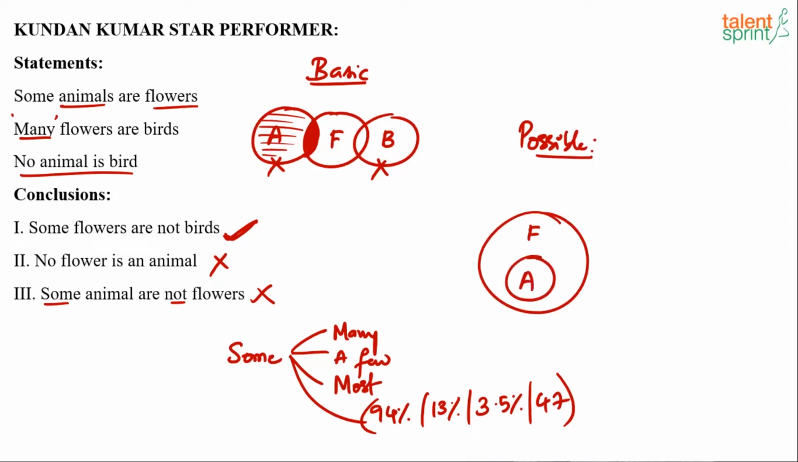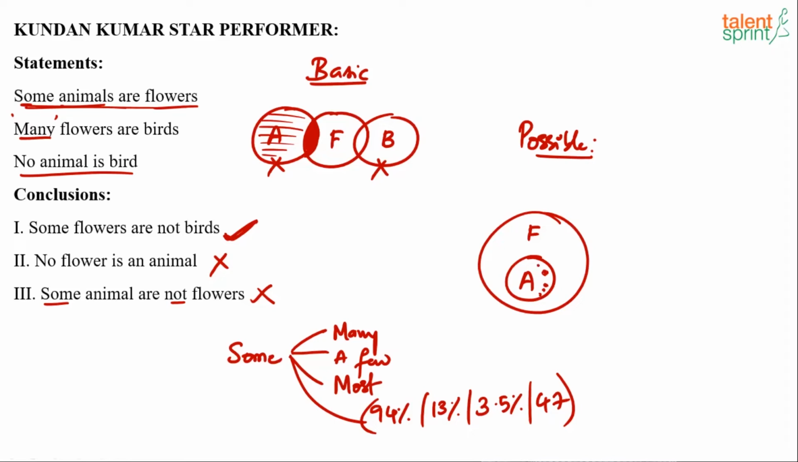Now you may say, he said some animals are flowers. We have drawn all animals are flowers. Remember, it's a possible diagram. It is possible to draw animals in such a way that all animals are flowers. This statement still holds true. Some animals are flowers. I can choose some of these animals. I can say these animals are flowers. Yes or no? So this is one way of drawing the statement.